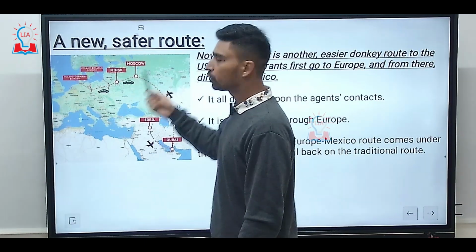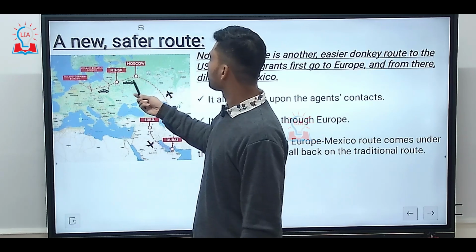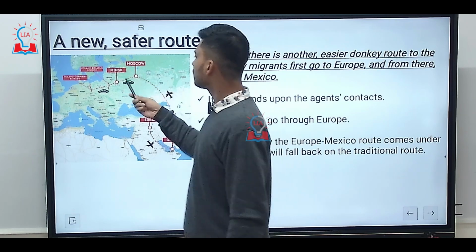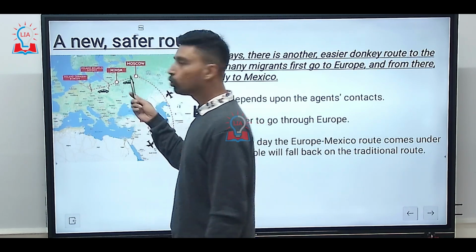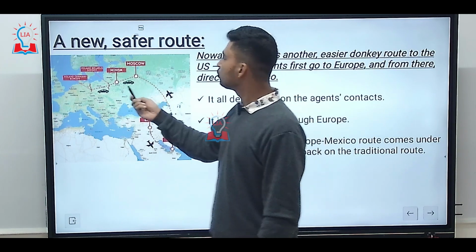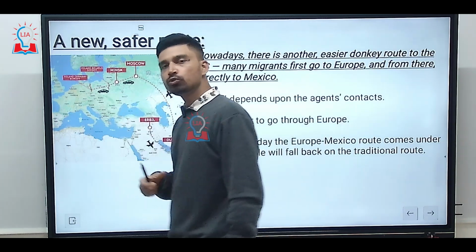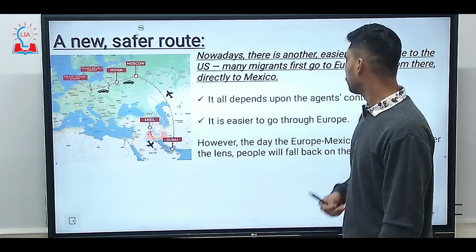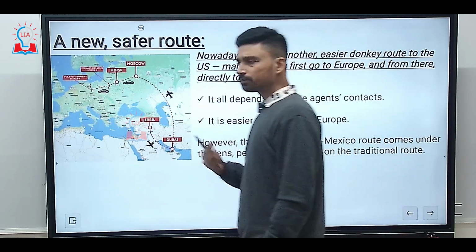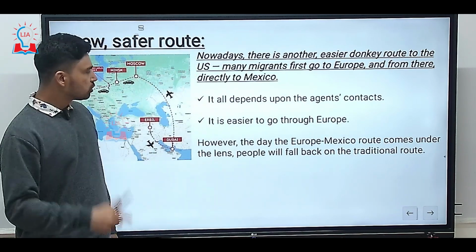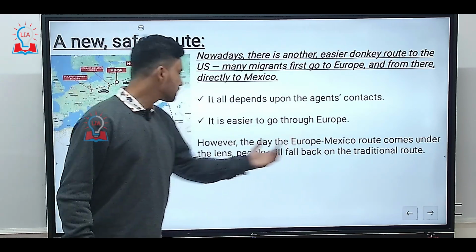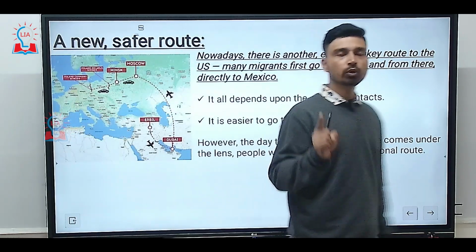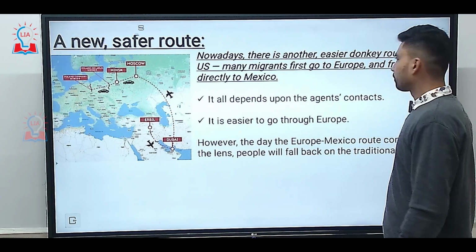But before the Russia-Ukraine war, from Moscow the entire European Union is well connected by land. So the illegal migrants used to cross the border from Moscow to Minsk, in Belarus. From Minsk, they used to go to Poland, and from Poland to Germany. From Germany, they used to take a flight to Mexico, and again from Mexico to the United States of America. However, many experts believe that the day the Europe-Mexico route comes under surveillance, people will fall back on the traditional route that we have discussed earlier.